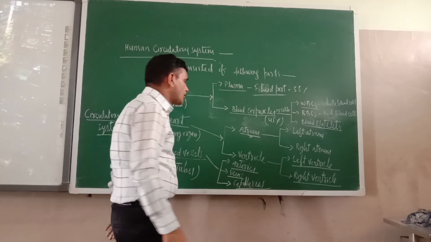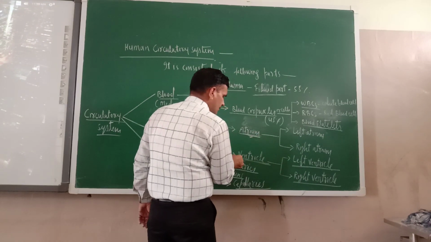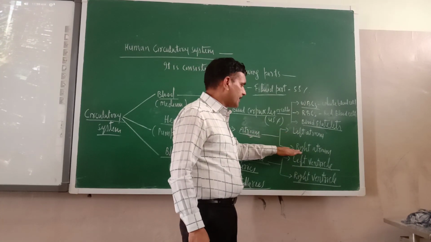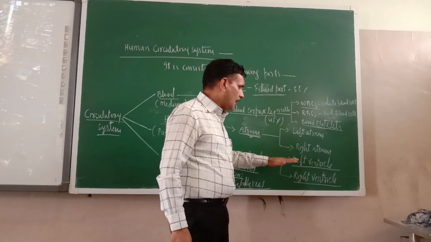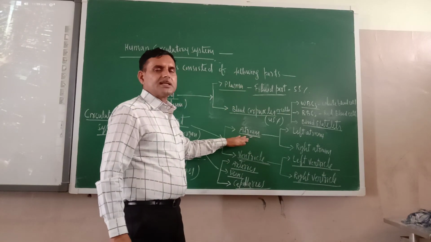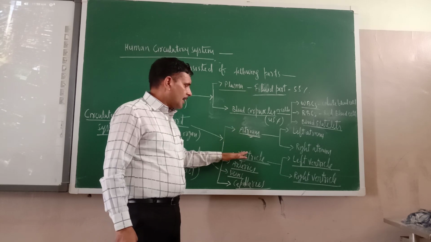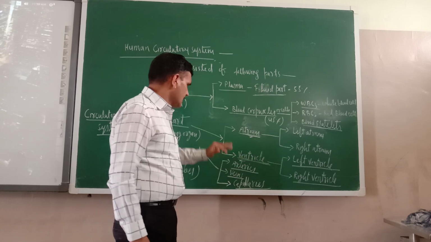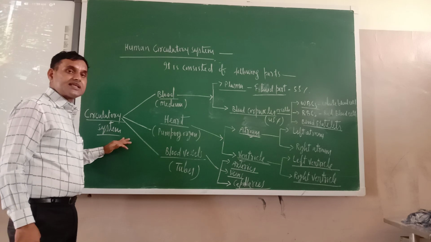Now, heart has got two chambers, atrium and ventricle. Atrium is divided into two parts, left atrium and right atrium. Similarly, ventricle is divided into two parts, left ventricle and right ventricle. Atrium is singular, atria is plural. Similarly, ventricles is plural, ventricle is singular. So the heart is the second component of blood circulatory system.